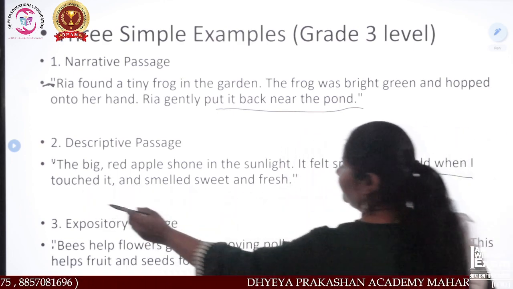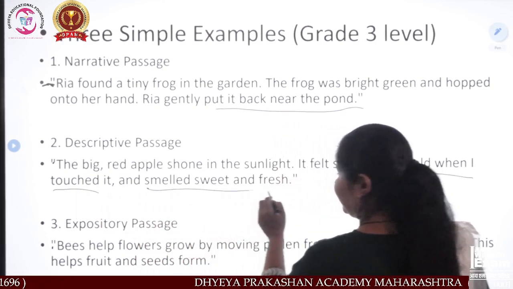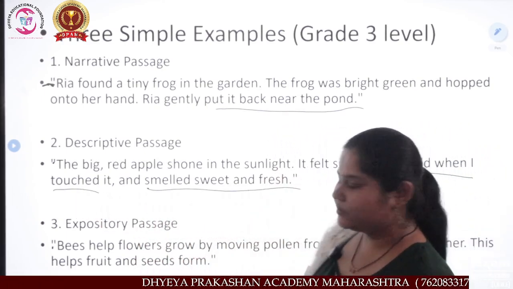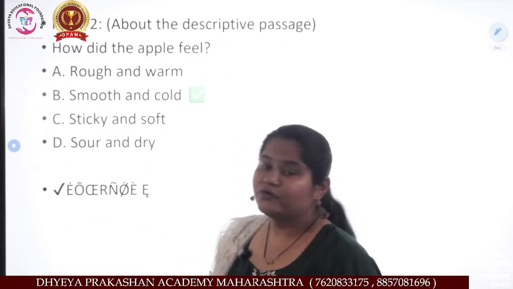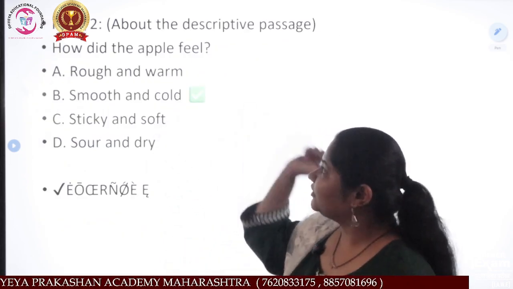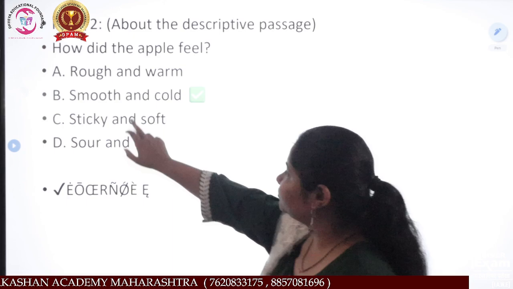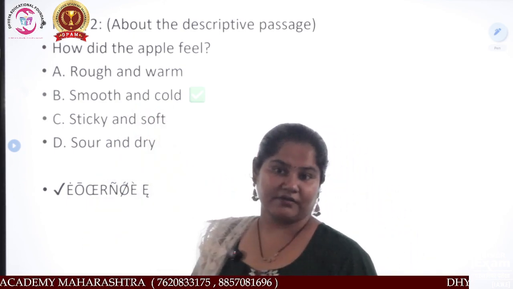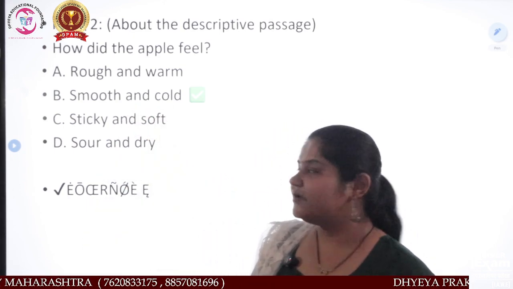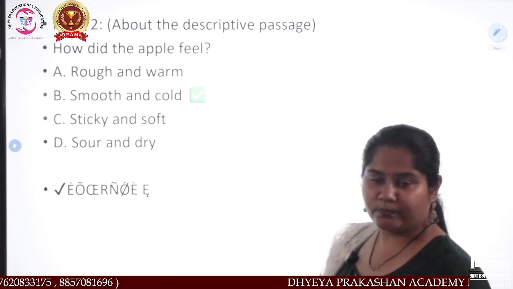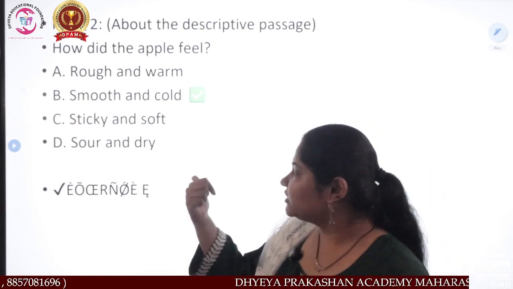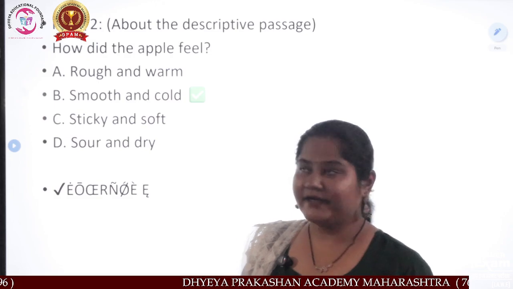Cold when touched, it smells sweet and fresh. So we have to find the answer related to that. So what is that? Smooth and cold. Now you understand, right? If I tell you some word, you can find a similar one also. So this way you have to find the correct answer.